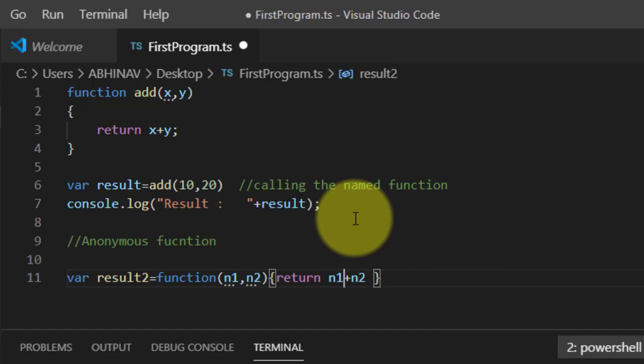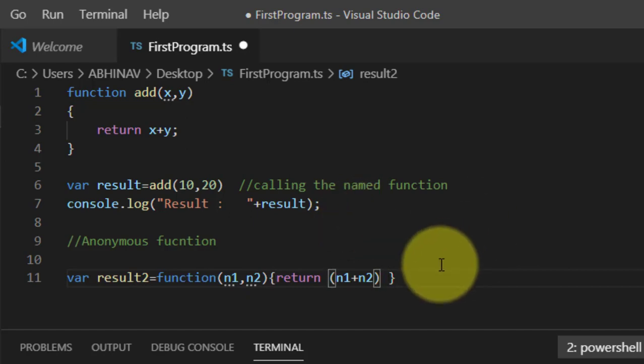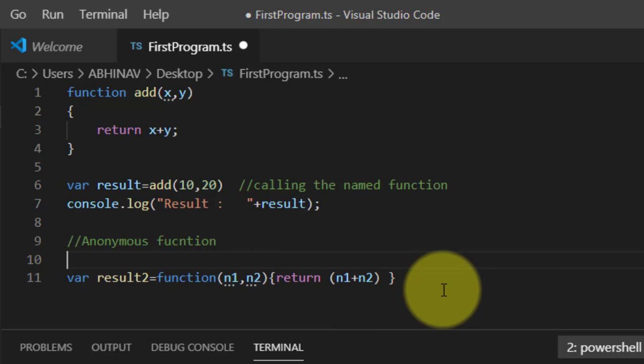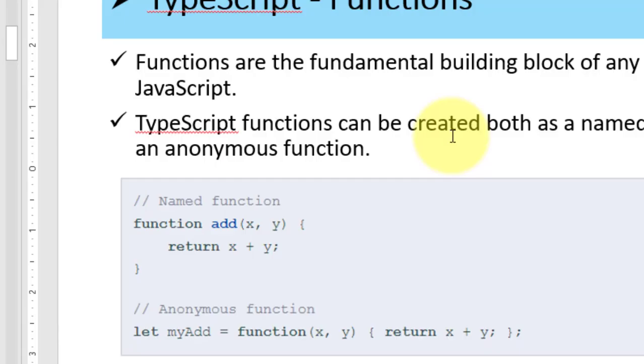Okay. Yes. Okay. Now how will we call it, right? That is the thing.